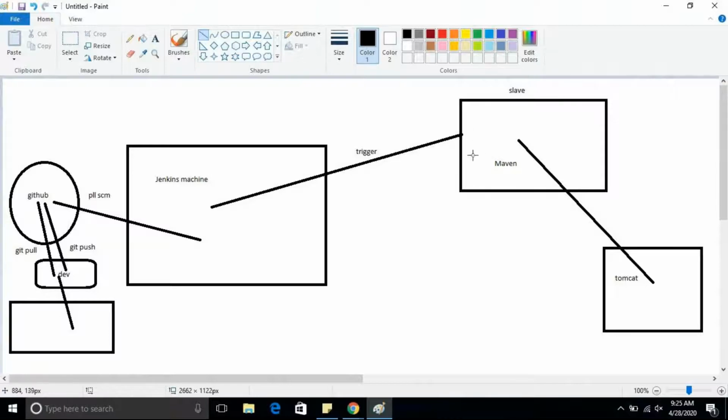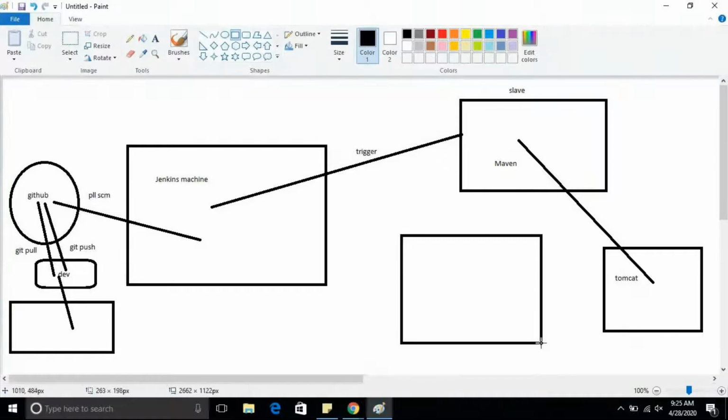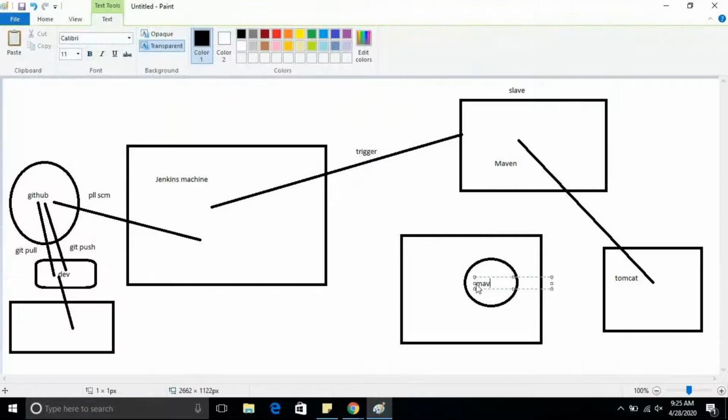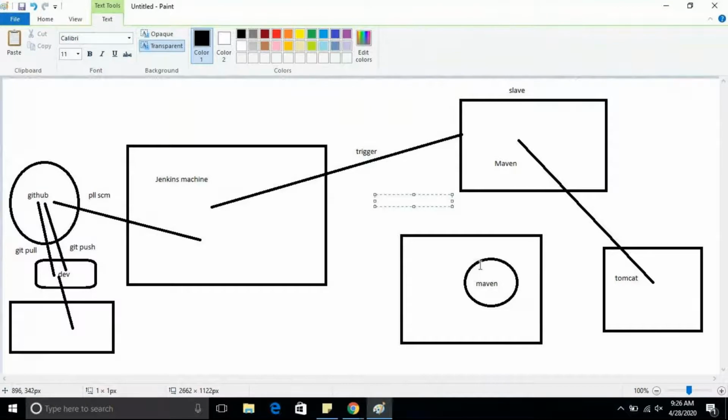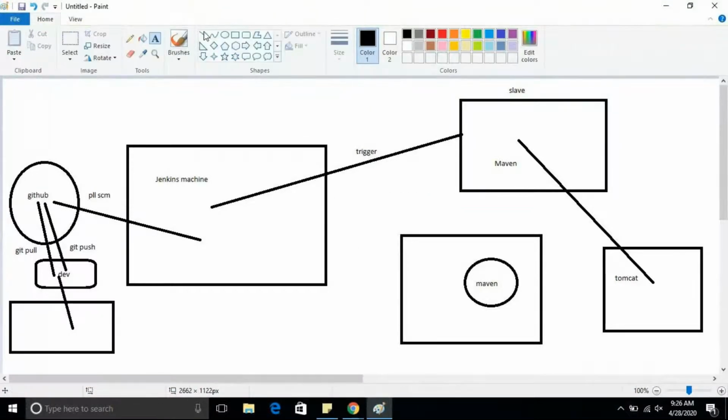So I need only one thing extra. Leave it, this is a dev server. What I want to do is this: this is my Docker host, and on top of it, this is my container. Some Maven or something is running on top of this container. So this container I want to make a slave machine. That is my task.